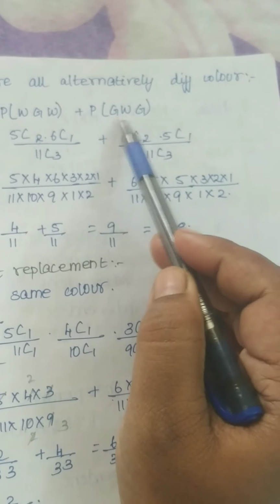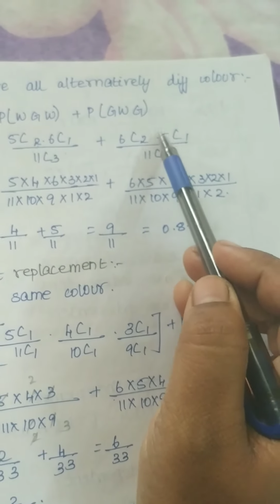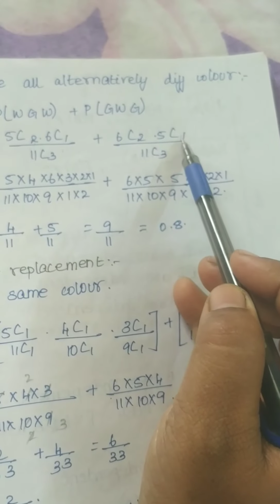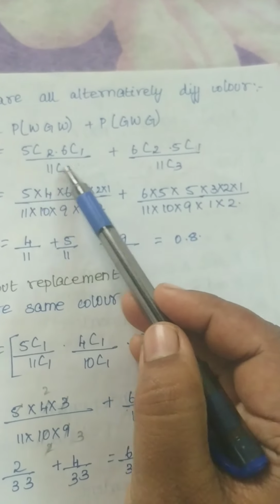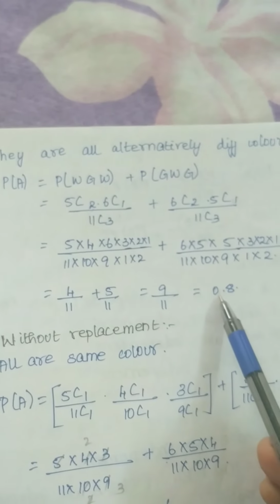Here 5 white balls are there, so 5C1, from 5 balls you are taking only 1 ball at random. That is the meaning actually. So here the same thing, 11C3. You have to simplify and you will get this answer.